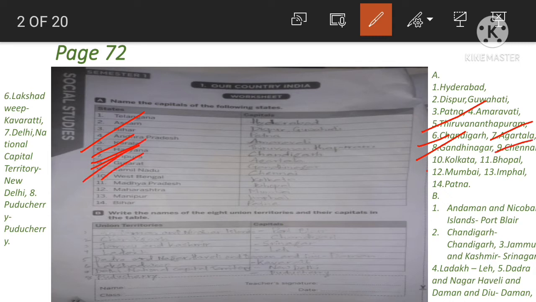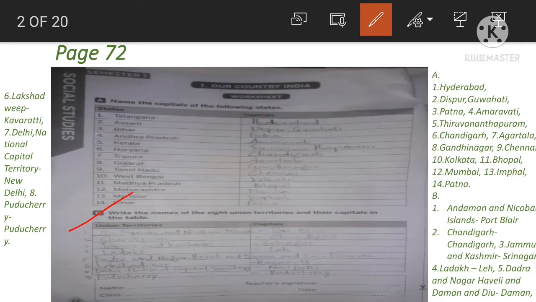West Bengal, Kolkata. Madhya Pradesh, Bhopal. Question number 12, Maharashtra, Mumbai. 13, Manipur, Imphal. Bihar, Patna. I request all of you to write down.